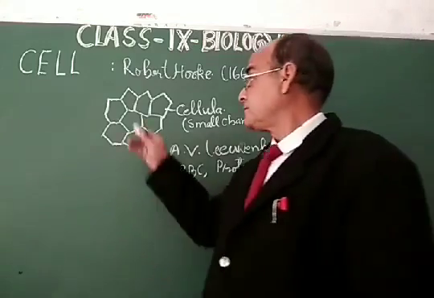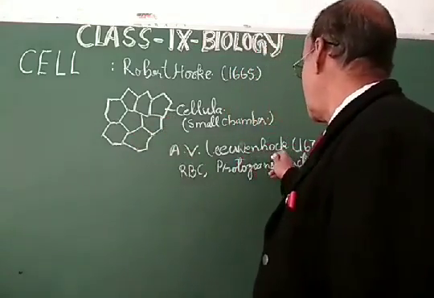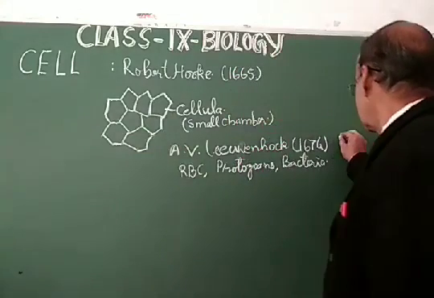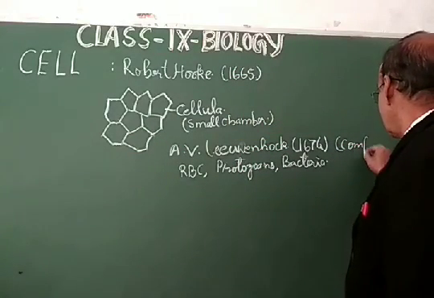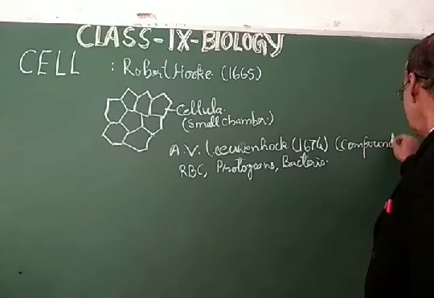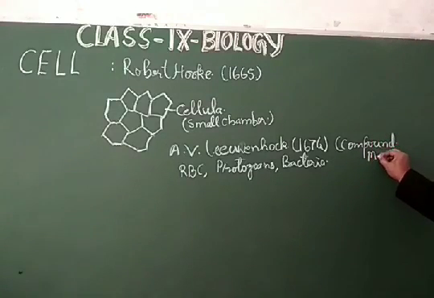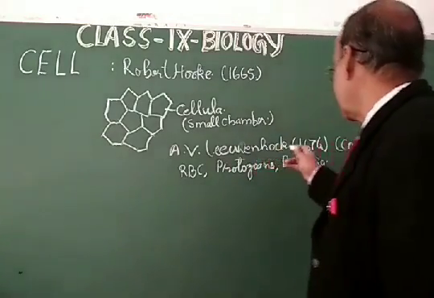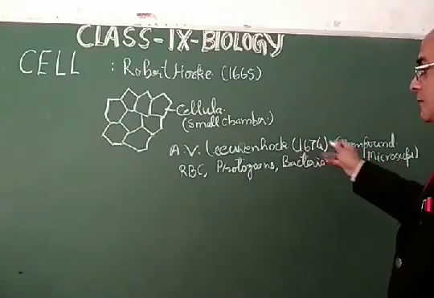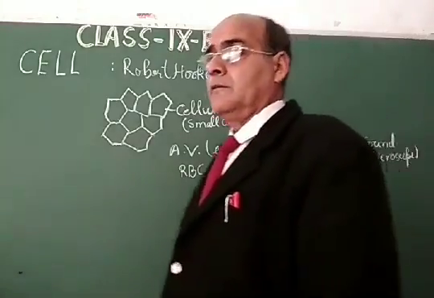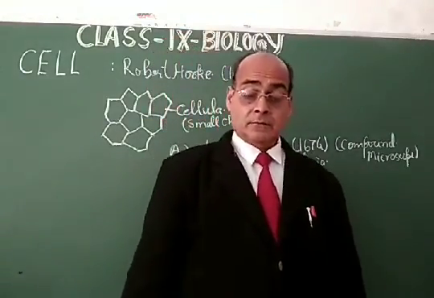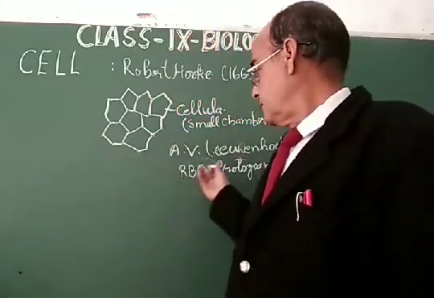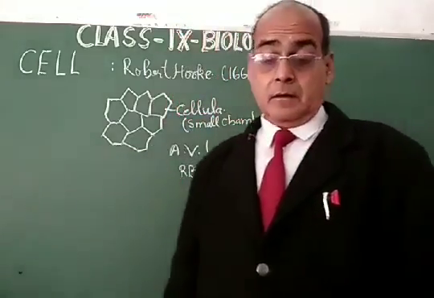My dear students, Leeuwenhoek discovered the compound microscope, and this microscope was able to show small structures like RBC, protozoans, bacteria, etc. By the discovery of this compound microscope in 1674, Leeuwenhoek was able to see these bacterial structures, these single-cell structures.